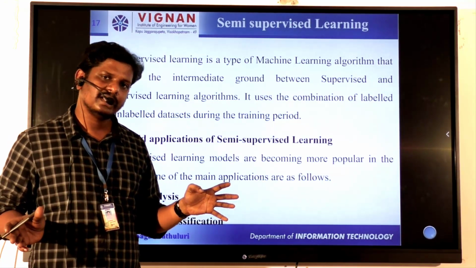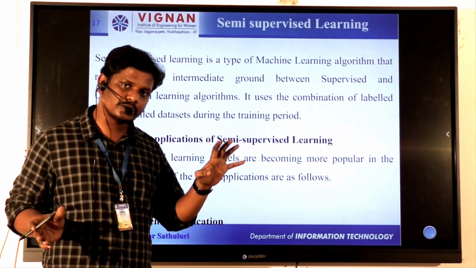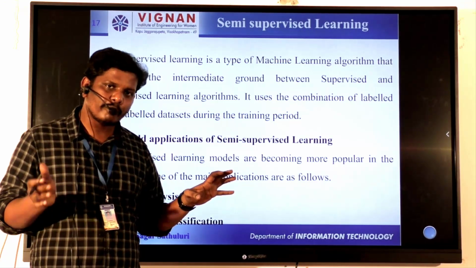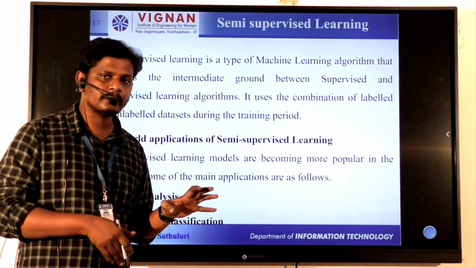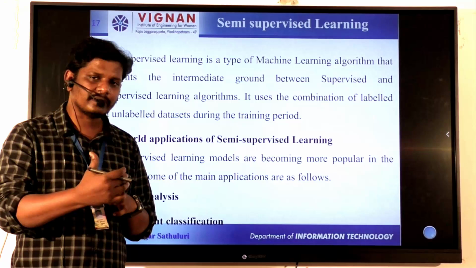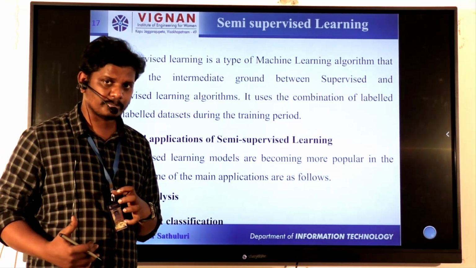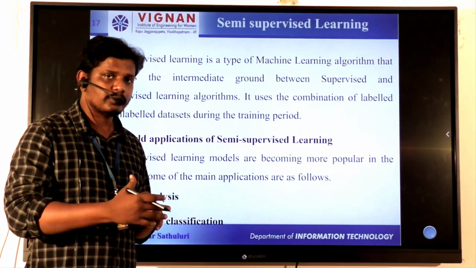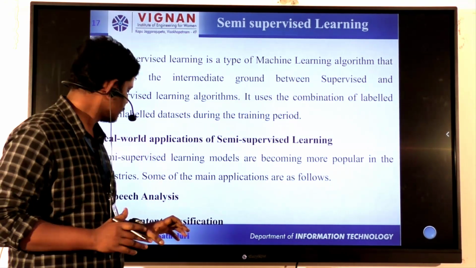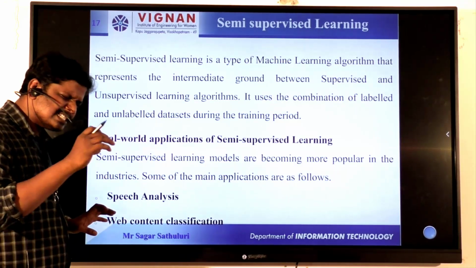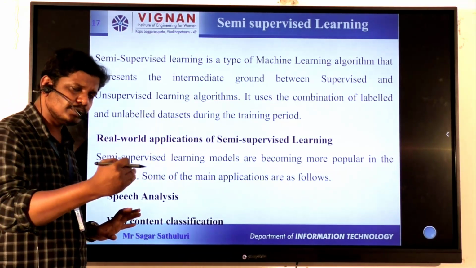At the same time, any drawbacks in the unsupervised learning algorithm are also overcome. Finally, the drawbacks of supervised and unsupervised learning are solved with this semi-supervised learning algorithm. The semi-supervised learning algorithm is a continuous process.